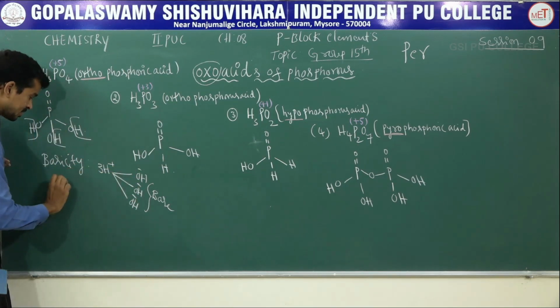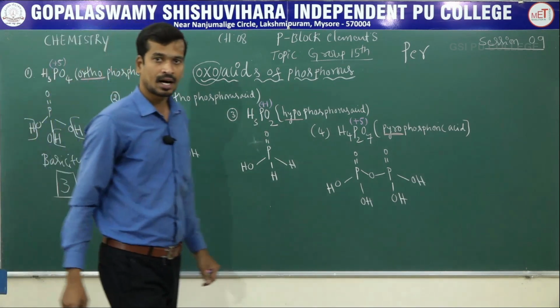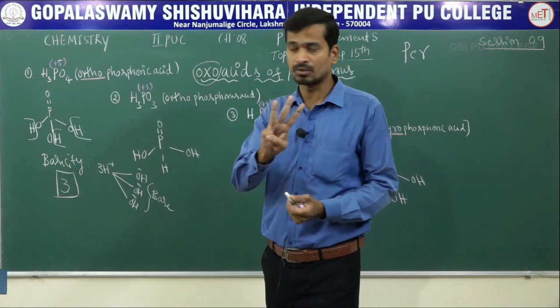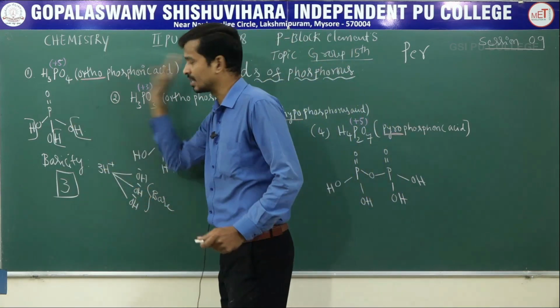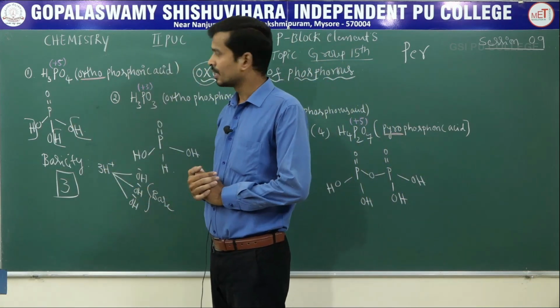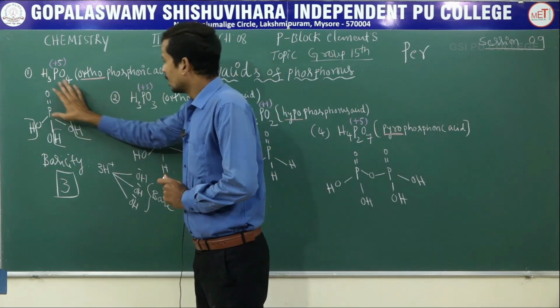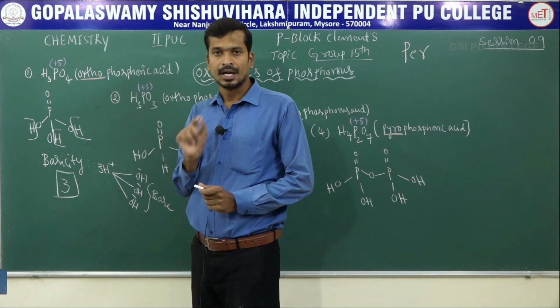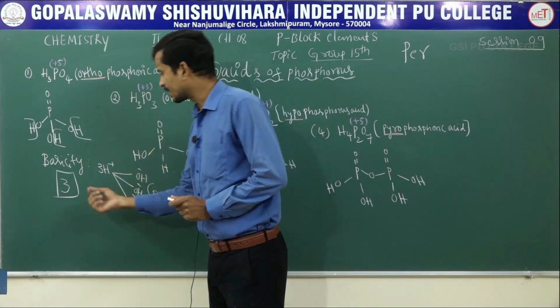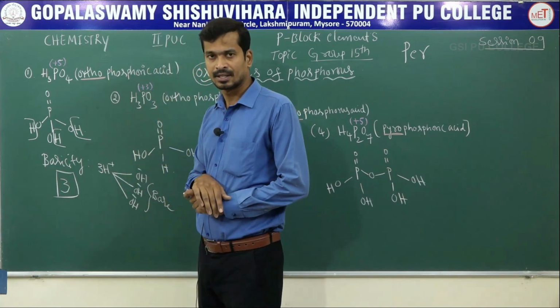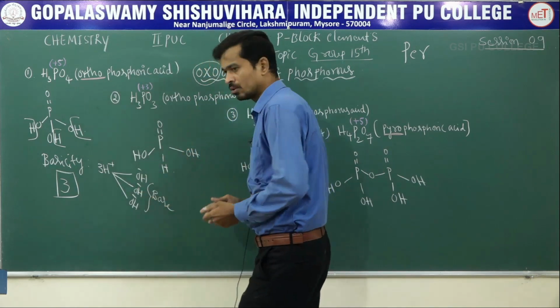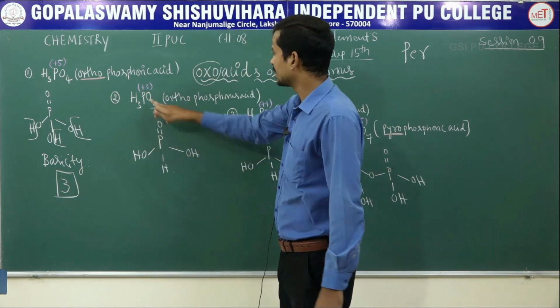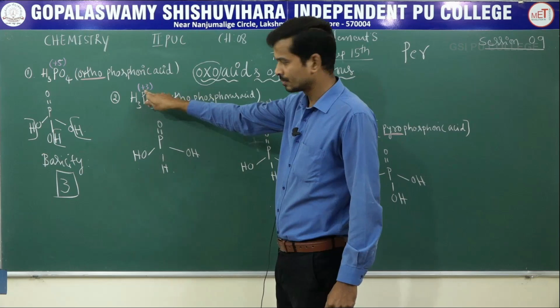It is called the basicity of orthophosphoric acid is 3, or it is also called tribasic in nature. Clear? You write the structure for 1 mark. Basicity tribasic in nature, or it is 3. Okay? Clear? Next, move on to phosphorus acid, the oxidation state +3.